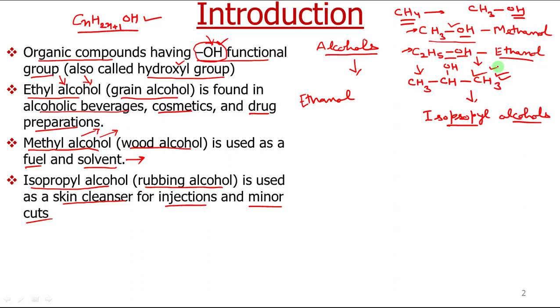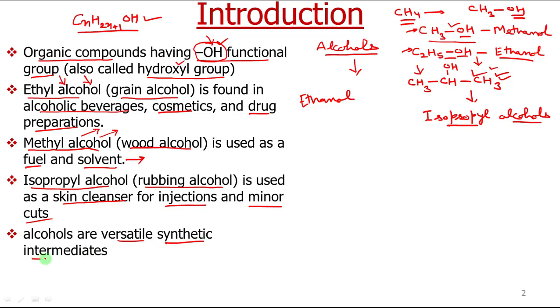So you have seen that these alcohols are quite important to us. In terms of organic chemistry, they are also versatile synthetic intermediates. That means from alcohols we can make many other organic compounds. This OH group can be converted to aldehydes or ketones, carboxylic acids, and many more.